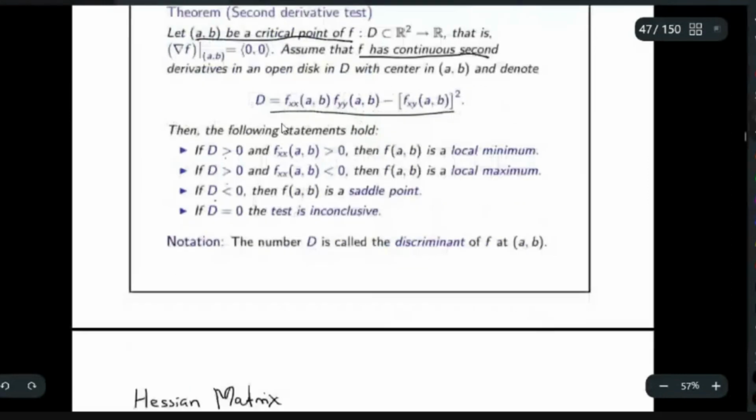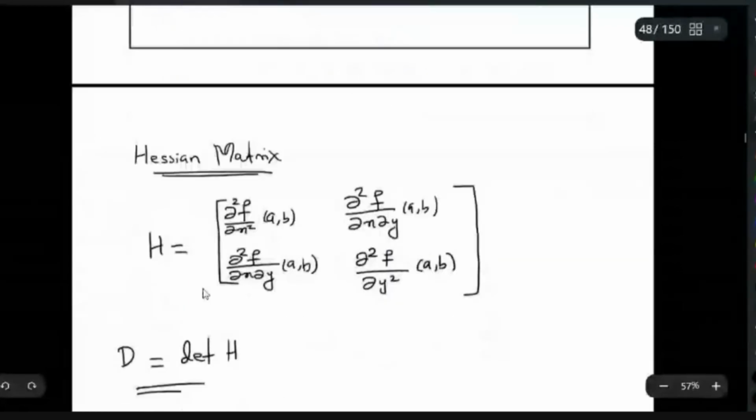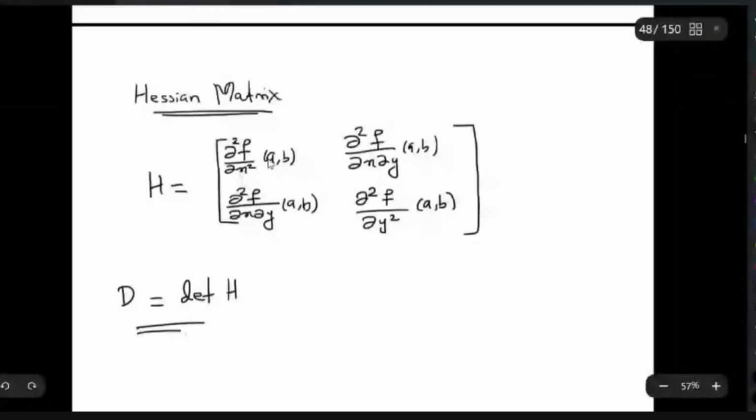So I will give you a method to remember this. You don't need to remember this equation as it is. This is nothing but the determinant of the Hessian matrix. So let us look at the Hessian matrix. What is the Hessian matrix? H is given by this: the first component is the second partial derivative of f with respect to x twice at (a, b), the second is the mixed partial derivative with respect to x and y at (a, b), and the other one is the same mixed partial derivative at (a, b). So this is the Hessian matrix.